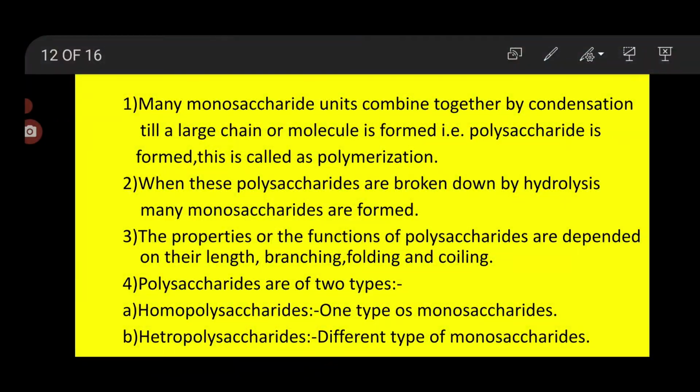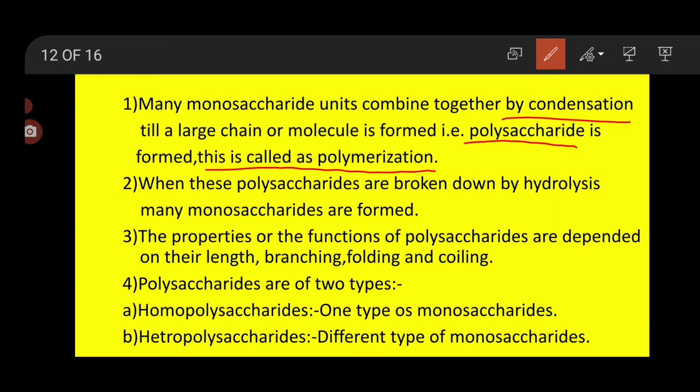Let's start with polysaccharide. What is the meaning of poly? Poly means many and saccharide means sugar molecule. Many monosaccharide units combine together by condensation. Condensation means water loss takes place till a large chain or molecule is formed. That large chain is called a polysaccharide, and this process is called polymerization.